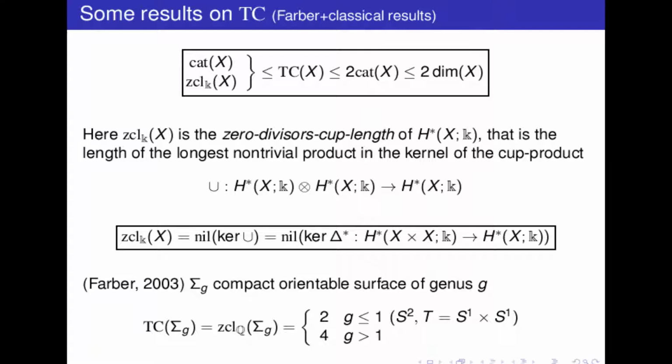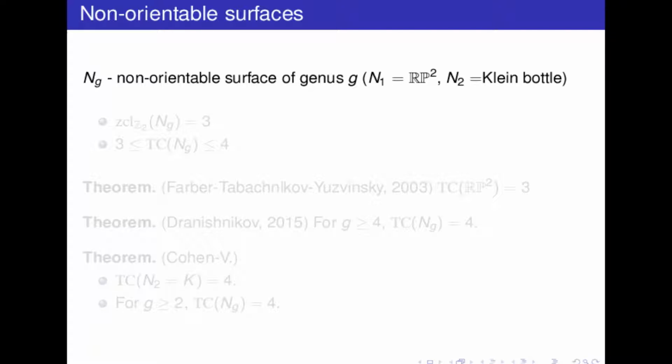And surprisingly, things have been more complicated for the non-orientable surfaces. Okay, so what can we say? If we take coefficients in Z mod 2, then it is easy to compute that the zero divisor cup length will be 3. So, and the dimension of the surface is 2, then we have that the TC is 3 or 4.